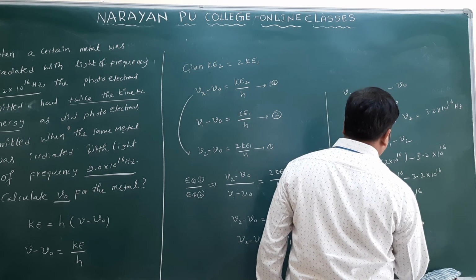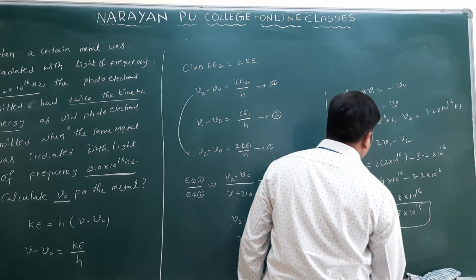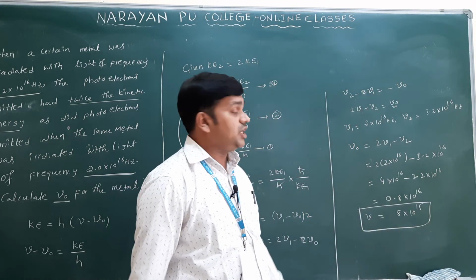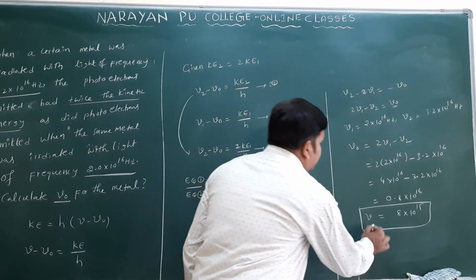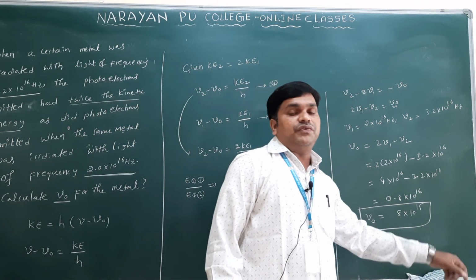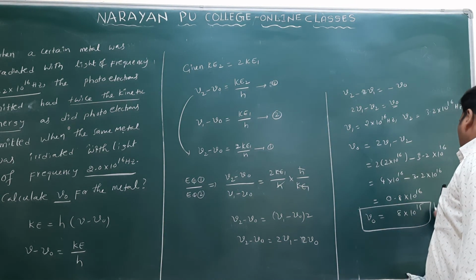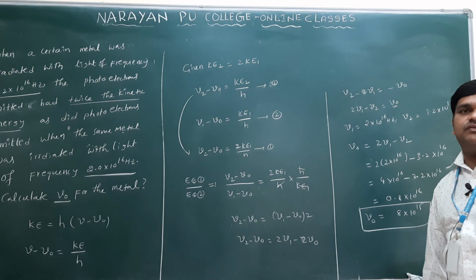From this you will write 8 into 10 power 15 only. So what is the threshold frequency? They are asking the threshold frequency, you got here 8 into 10 power 15 only. This is the answer for this question. You can write here, this is in the form of what? Hertz, or you can write second inverse.